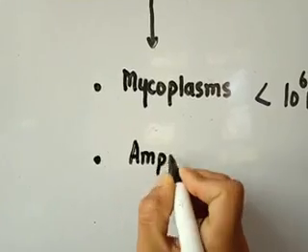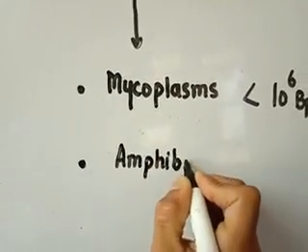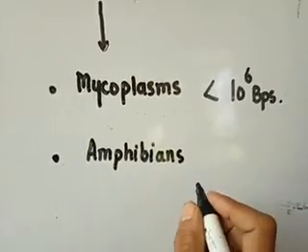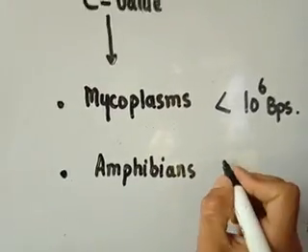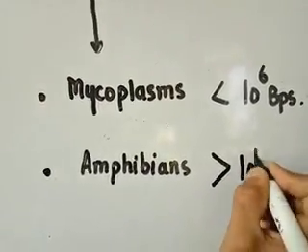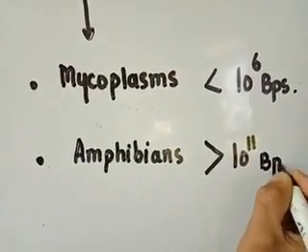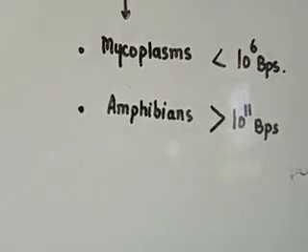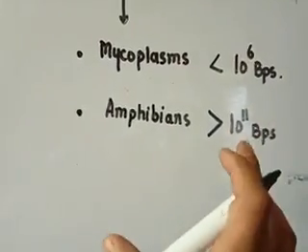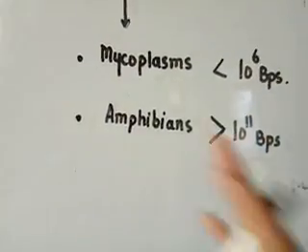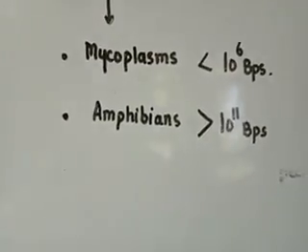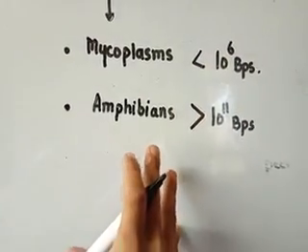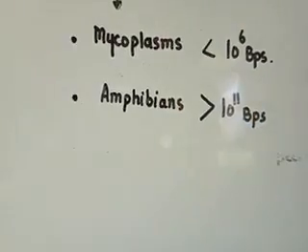Okay. Now the highest C value is of amphibians. Amphibians are eukaryotes. They are having the highest C value, and their C value is greater than 10 raised power 11 base pairs. And most of the cells of the amphibians contain 30 times more DNA than the human cells. Now this was the highest and the lowest C value calculated in prokaryotes and eukaryotes.